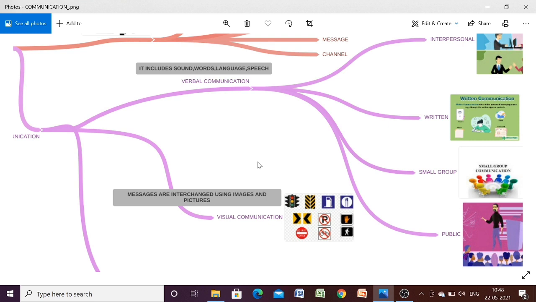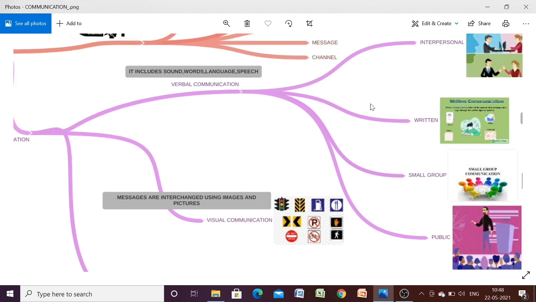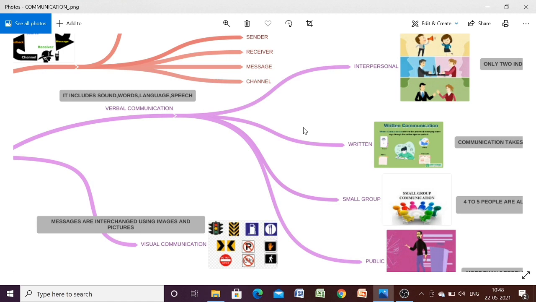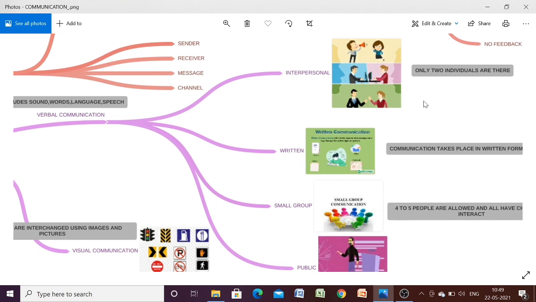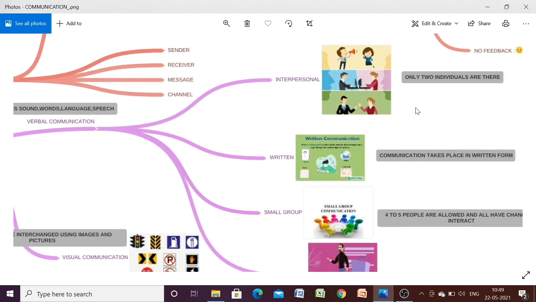Again, verbal communication can be divided into the following categories. Here you can see interpersonal. Interpersonal means there will be a one-to-one conversation between two individuals. So the criterion is a one-to-one conversation between two individuals only. Now the second one is written communication.